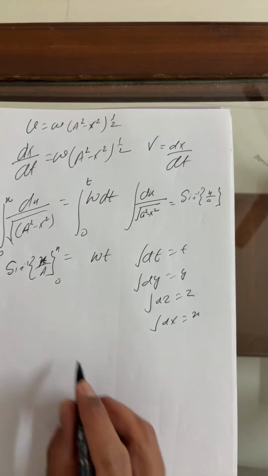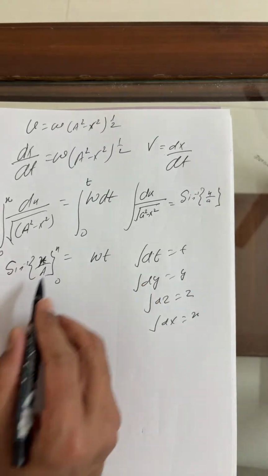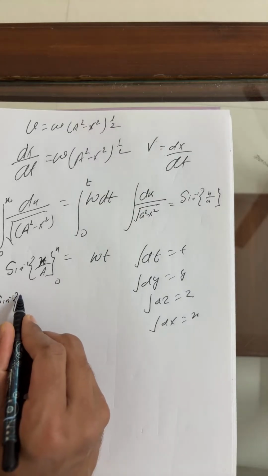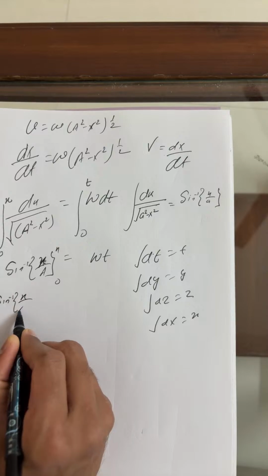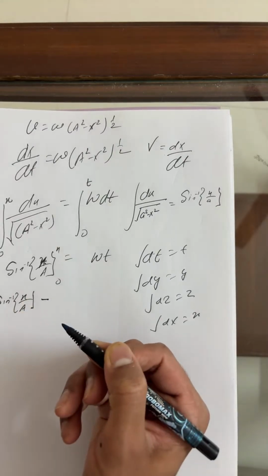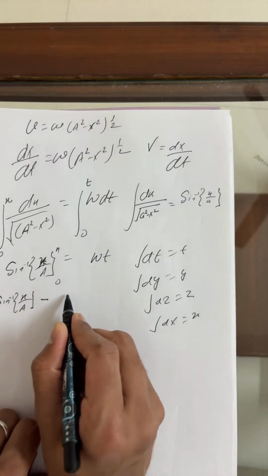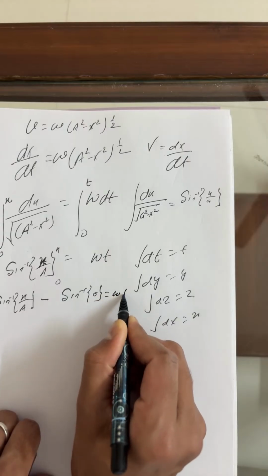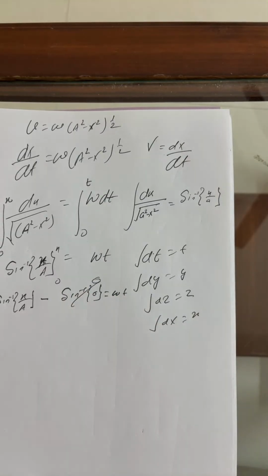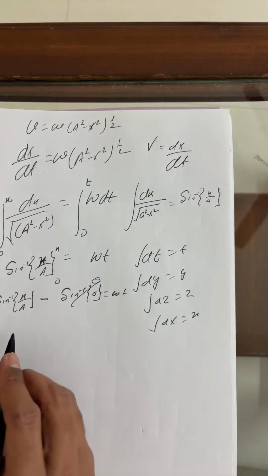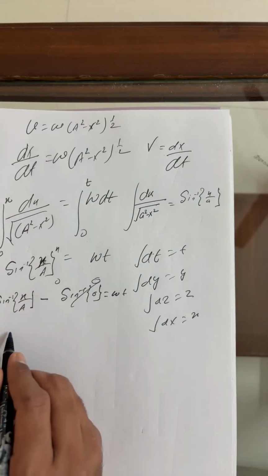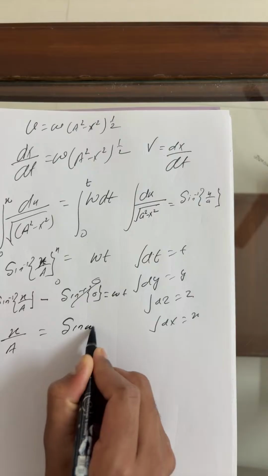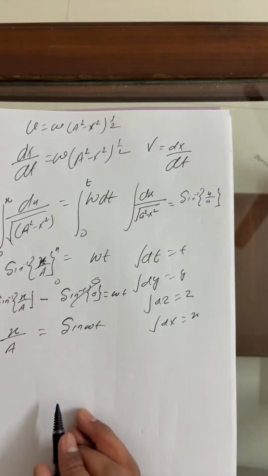Now apply the limits simply here. Initially x is zero, so there is no change. Sine inverse of x upon a, upper limit minus lower limit, and sine inverse of 0 is 0, so it remains omega t. Now you can write x upon a equals sine omega t. Simple.